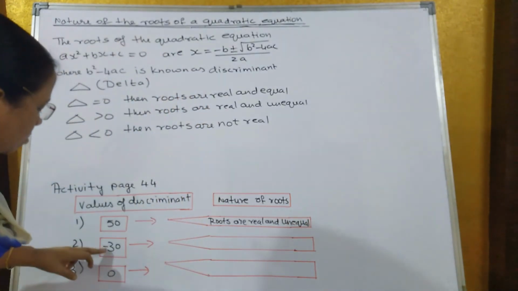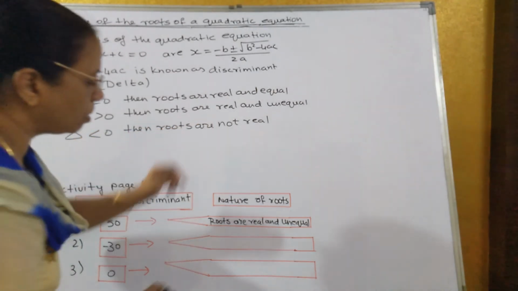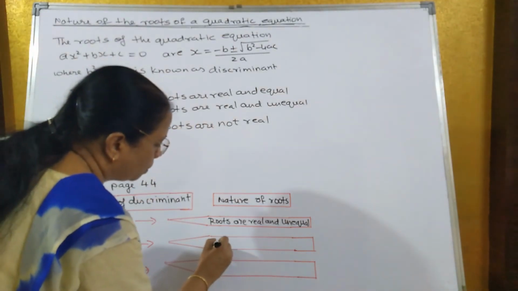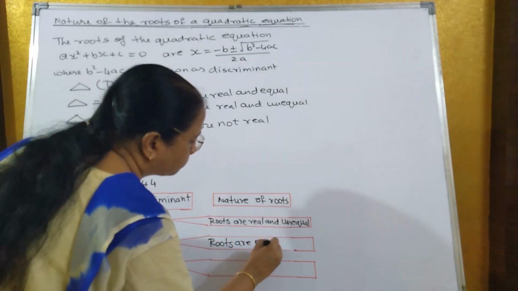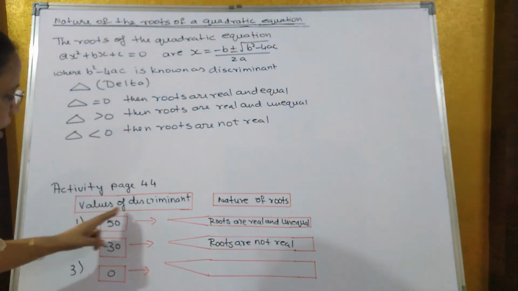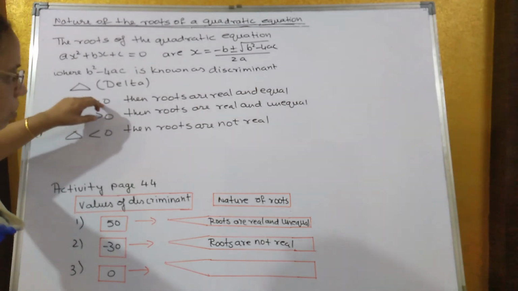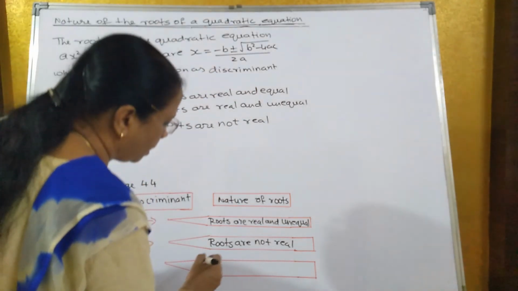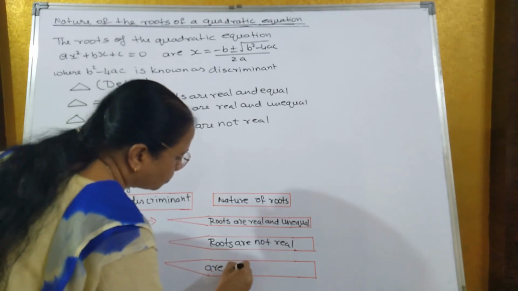Now next one is minus 30. Minus 30 is less than 0. Therefore roots are not real. Next one, they have given the value of discriminant as 0. So when delta is equal to 0, then the roots are real and equal.